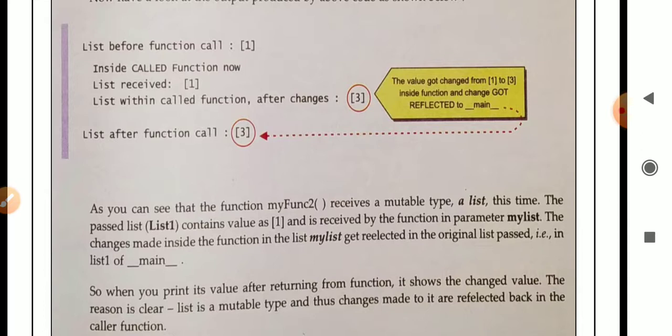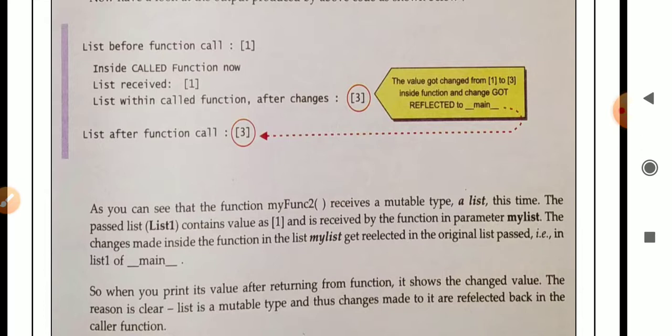As you can see, the function myfunc2 receives a mutable type, a list. This time the passed list1 contains the value 1 and is received by the function in the parameter mylist. The changes made inside the function in the list mylist get reflected in the original list passed, for example list1 of underscore main underscore.